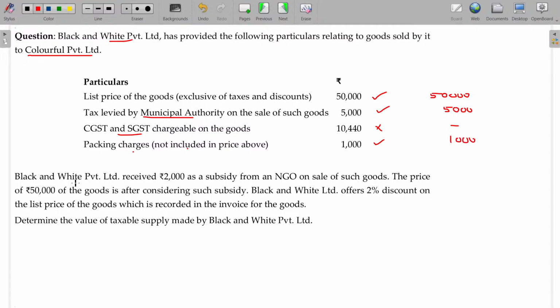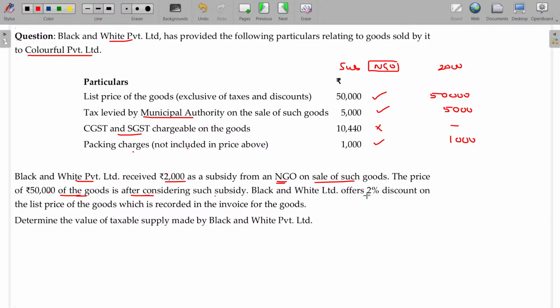Is that okay? Black and White Limited received 2000 as subsidy from an NGO on sale of such goods. So subsidy from an NGO, non-governmental organization, not from the government. So this 2000 should be includable. And the price of 50,000 of goods is after considering such subsidy. This 50,000 is after subsidy only. So you have to add that 2,000 also as part of your consideration.